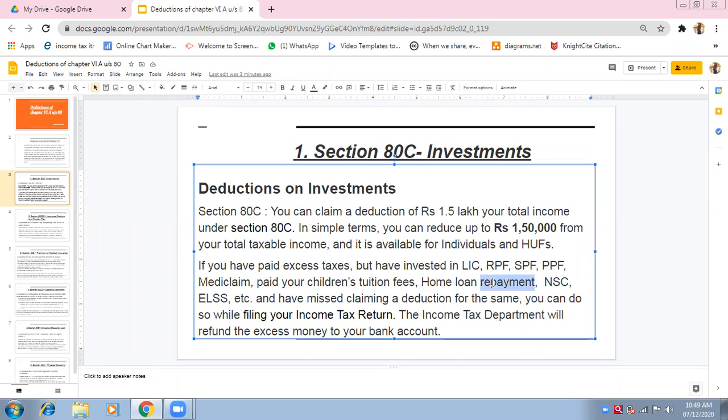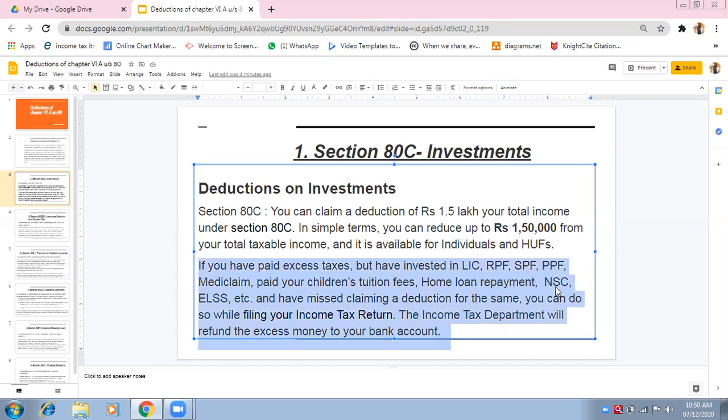Purchasing a house is also a type of investment. Taking a loan for a house is also a type of investment. I know the loan is my burden, my liability, but that is also a type of investment, because the house property will be my asset. And if I am taking a loan for an asset, that becomes my future investment. So if you are repaying the amount of the loan, that amount can also be deducted under Section 80C.